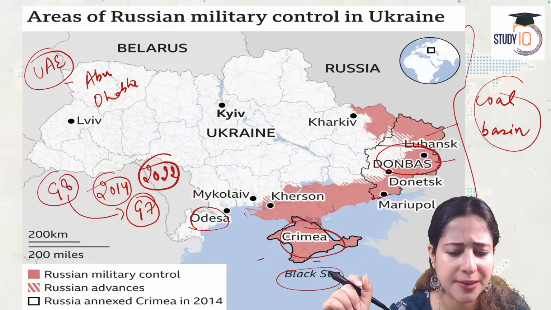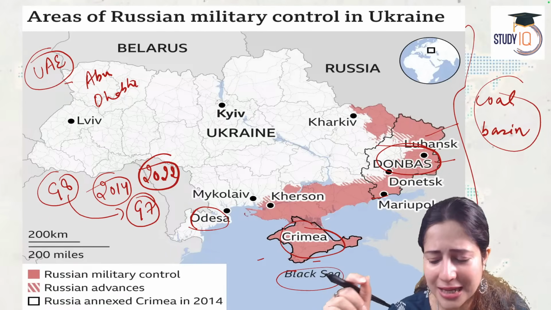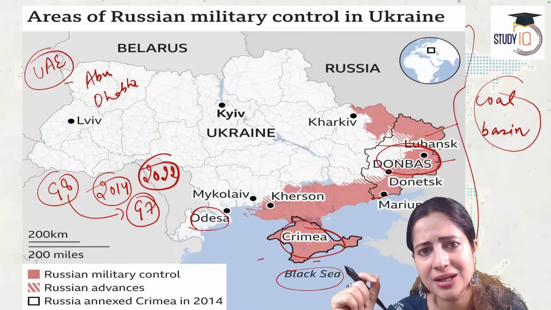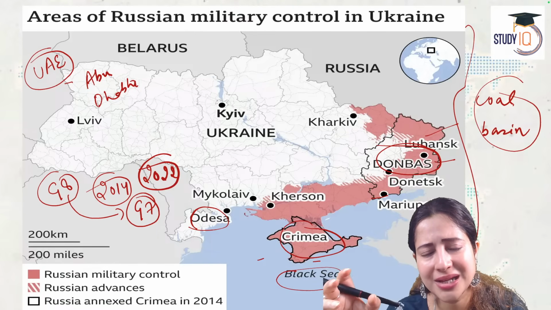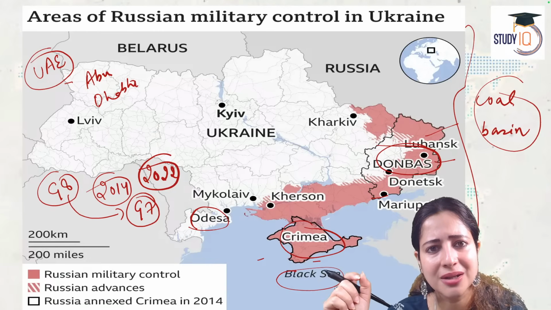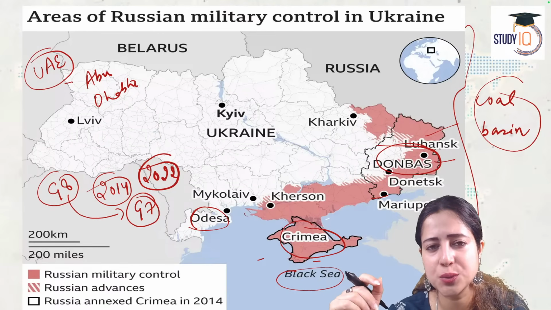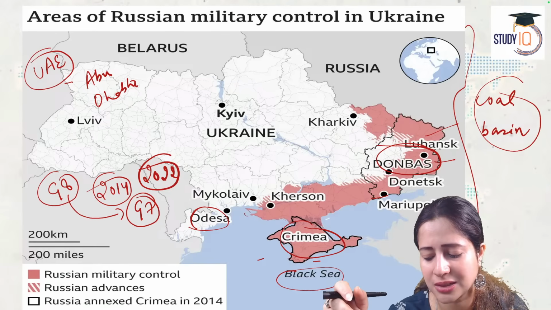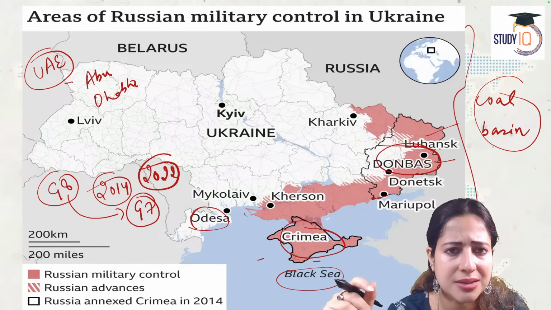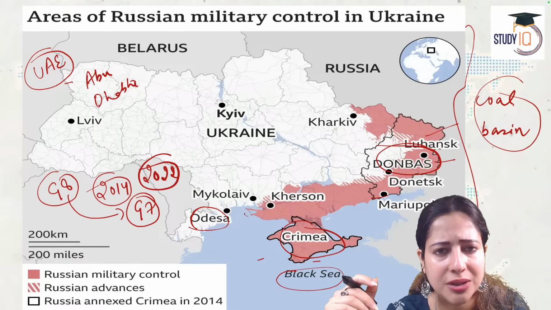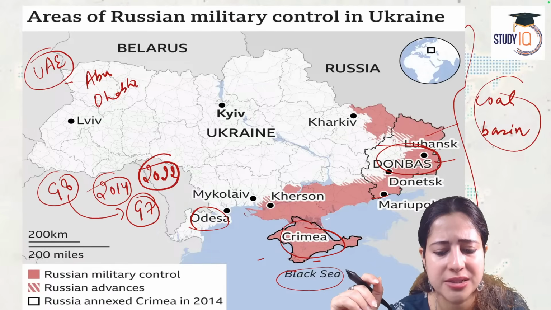What does Ukraine say? Ukraine says, how can we give away the easternmost region of Donbas? It's a coal-rich area. It is where Ukraine gets its energy needs from. I cannot give it. It's unacceptable. And if I give it, what's the guarantee you will not start asking for Luhansk next, tomorrow Kherson, then Zaporizhia? I will be completely ripped of my territories.